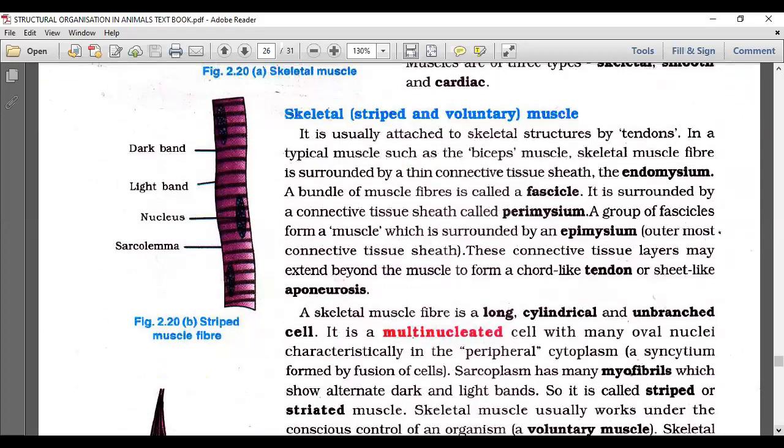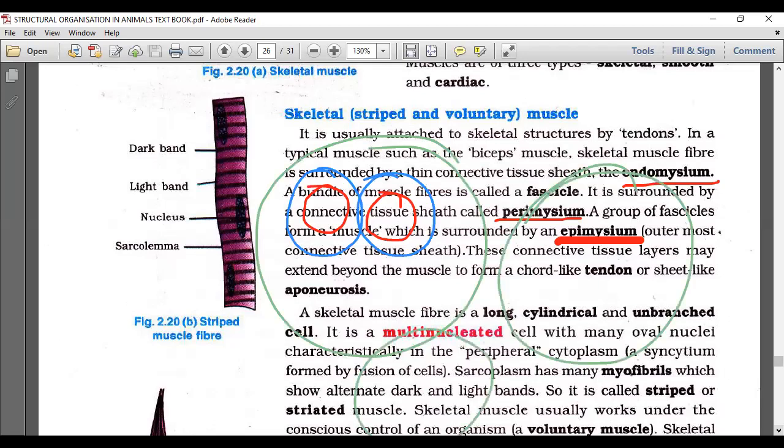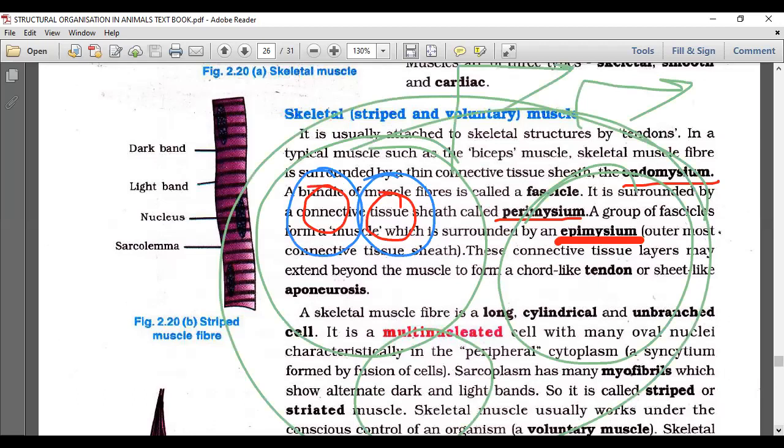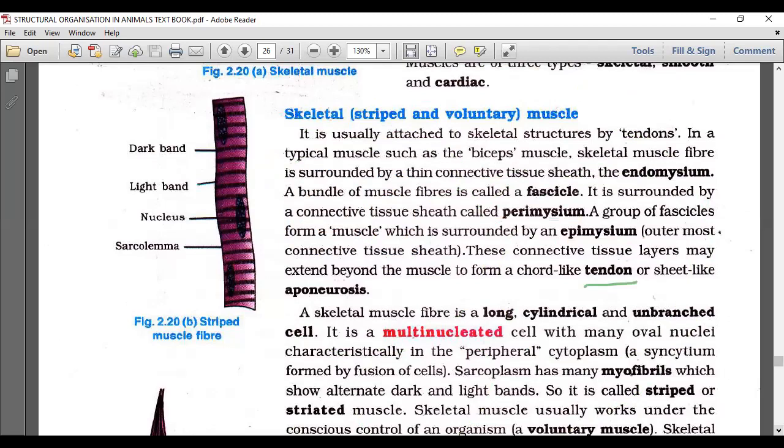Epimysium is the outer layer of the muscle. Below that, each fascicle is surrounded by perimysium. Each muscle fiber is surrounded by endomysium. Let me draw here. This is a muscle fiber, surrounded by endomysium. All these are collectively called fasciculi, or fascicles, and all the fascicles are collectively called muscle. This is surrounded by epimysium, this by perimysium, and individual muscle fibers by endomysium. Attachment we know already: tendon and sheet-like aponeurosis.